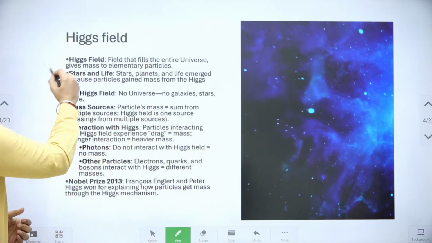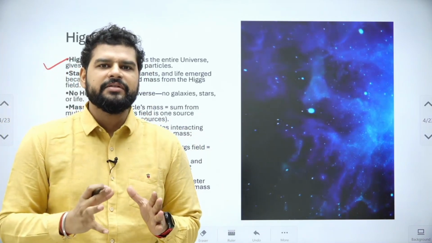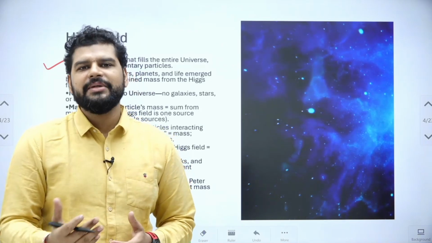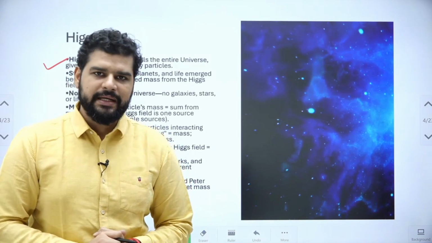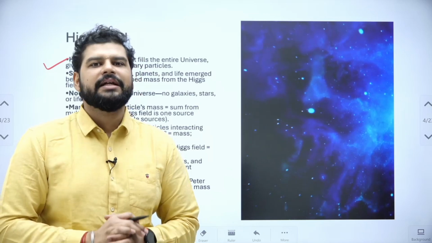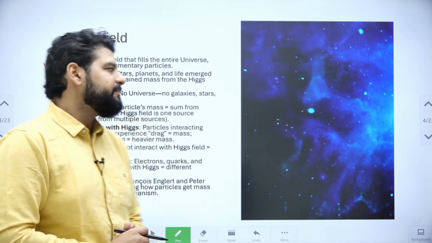So in Higgs field, the thing is, Higgs field is the field that gives mass to particles, which I've already mentioned. Now the mechanism exactly we don't need to go into detail because that is not in our syllabus. But we need to understand that there is a Higgs field and Higgs boson is the excitation. All right.